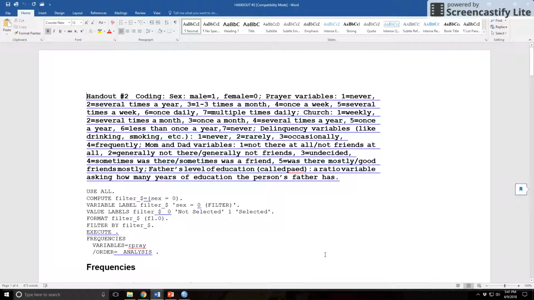This screencast is going to talk about handout number 2. We're talking about religion here. A little bit of prayer is the dependent variable. This is data I used for my master's thesis. I asked individuals a variety of questions, some of which included religion.